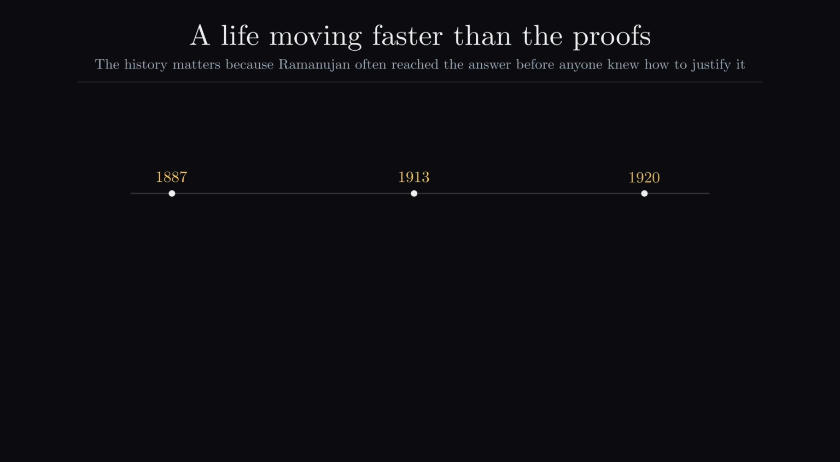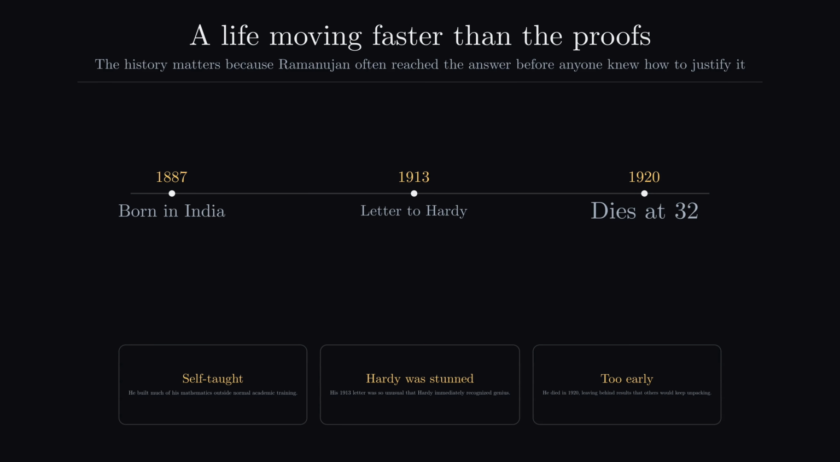In 1887, Ramanujan was born in what is now Erode, India, where he almost entirely taught himself. In 1913, he wrote a letter to English mathematician G.H. Hardy, and Hardy was so stunned by his work that he invited Ramanujan to work with him at Cambridge University, specifically Trinity College. And sadly, Ramanujan died early at the age of 32 in 1920 to what we now know as hepatic amoebiasis, but was misdiagnosed at the time as tuberculosis.